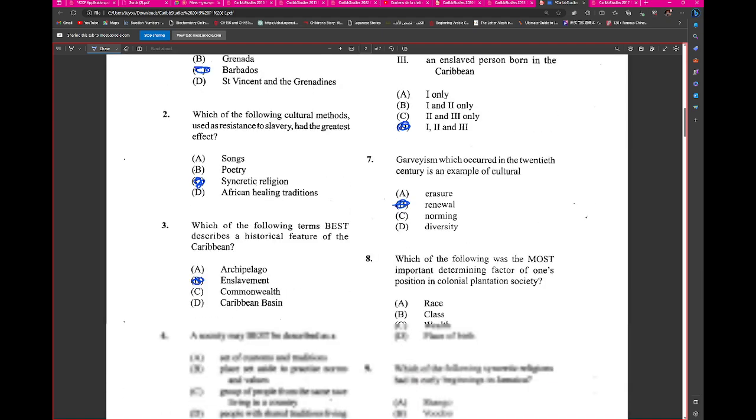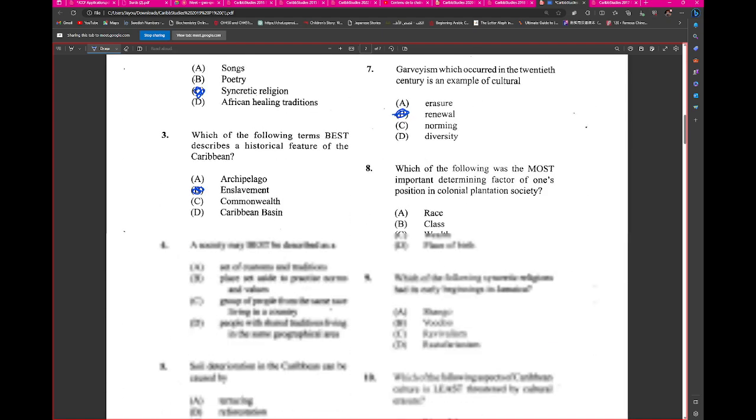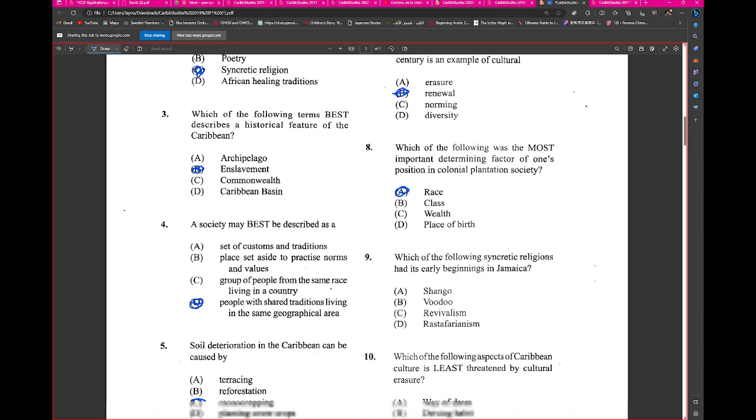Renewal. Wonderful. Which of the following was the most important determining factor of one's position in colonial plantation society? Race.